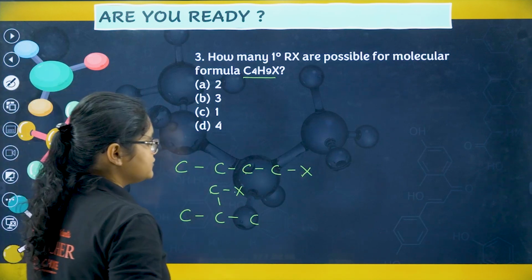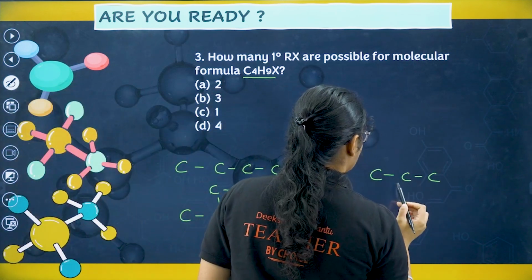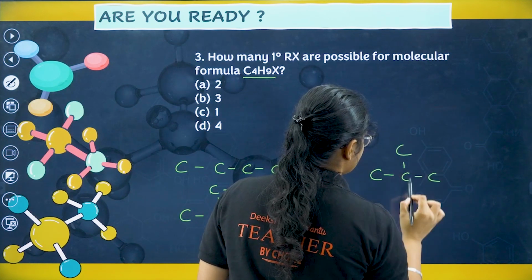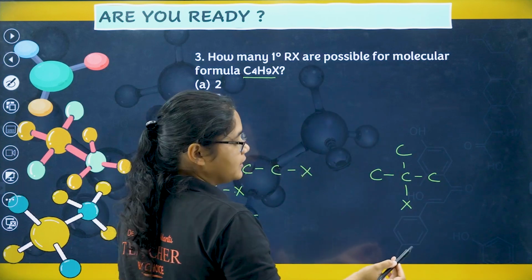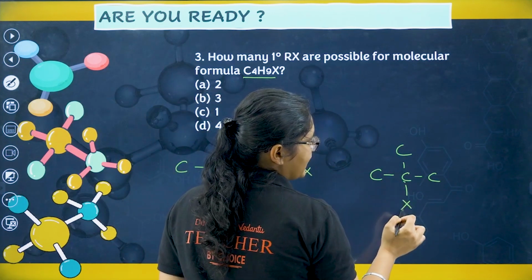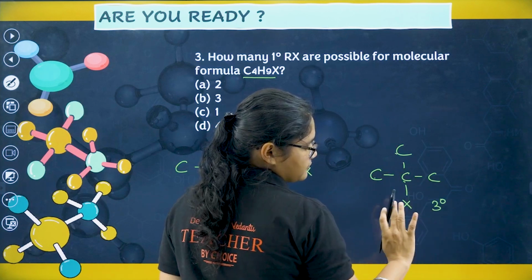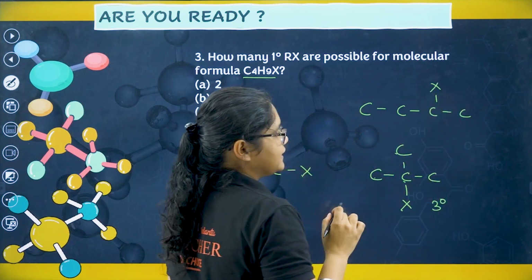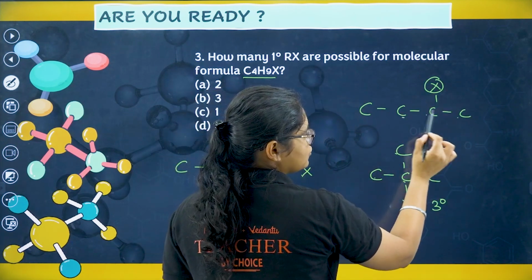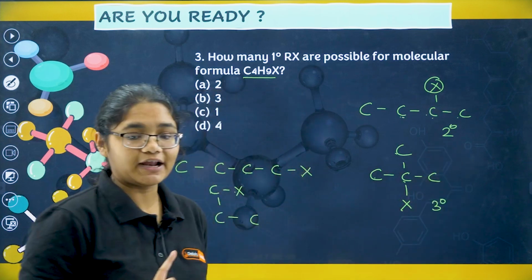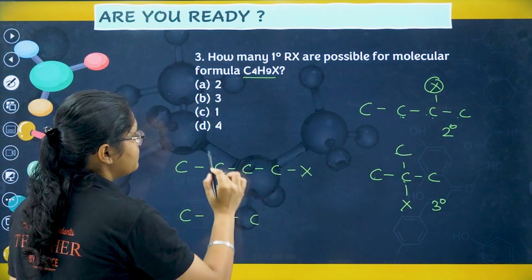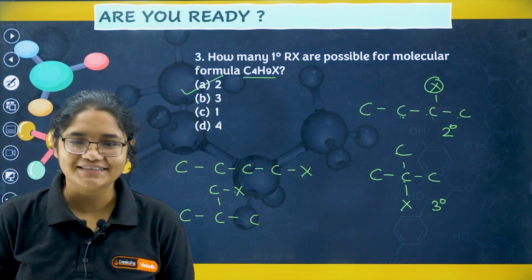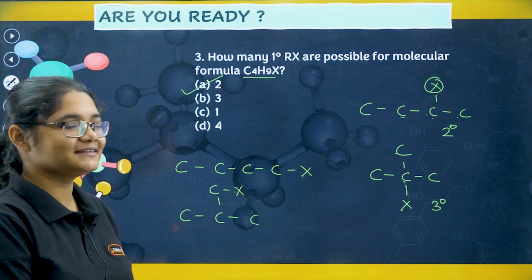Now, can I have any other structure? If I draw like this, 4 carbons, right? C4. So, if I draw X here, then is it a primary carbon? No. See, this carbon which contains the X is attached to 3 other carbons. So, this is tertiary, so this is not possible. Can I draw anything like this? If you see here, this carbon which contains the X is attached to 2 other carbons. So, this is secondary. We need to find only primary ones, so I can have only 2 primary options. So, that is option number 2. If this question is also clear to all of you, please comment a yes or just let me know your answers in the comment section.